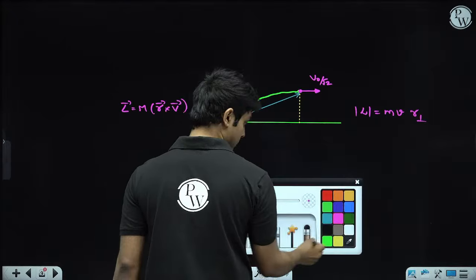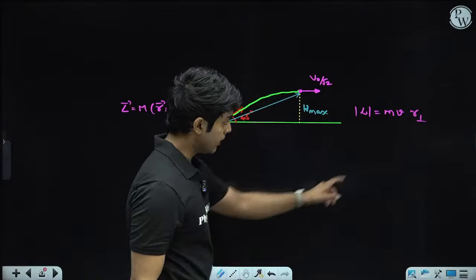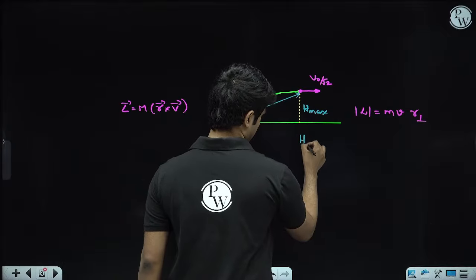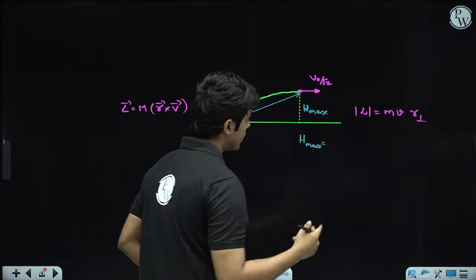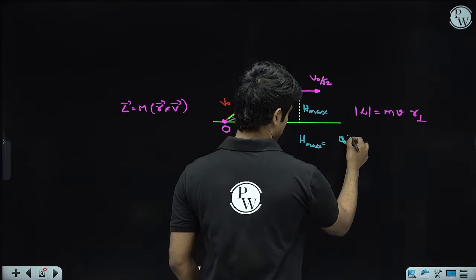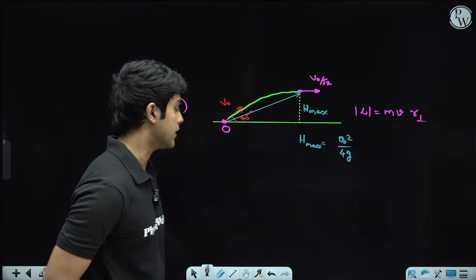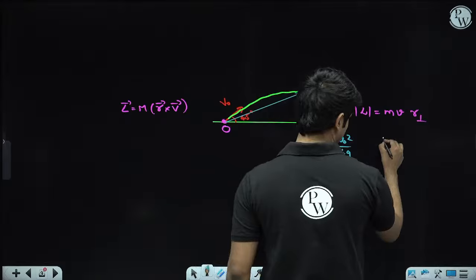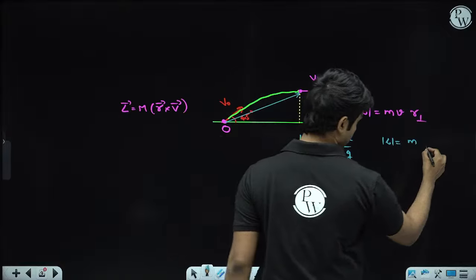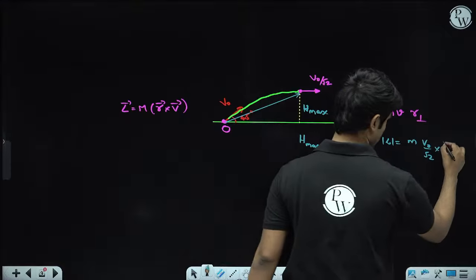This is actually the max height. This is h max. So the answer will be mass times v0 by root 2 into h max. The h max formula is v0 square sine square theta divided by 2g. So v0 square by 4g, since sine square 45 will be half, so in the denominator we will have a 4. So the magnitude of angular momentum will be m times velocity at the top, v naught by root 2, times v naught square by 4g.